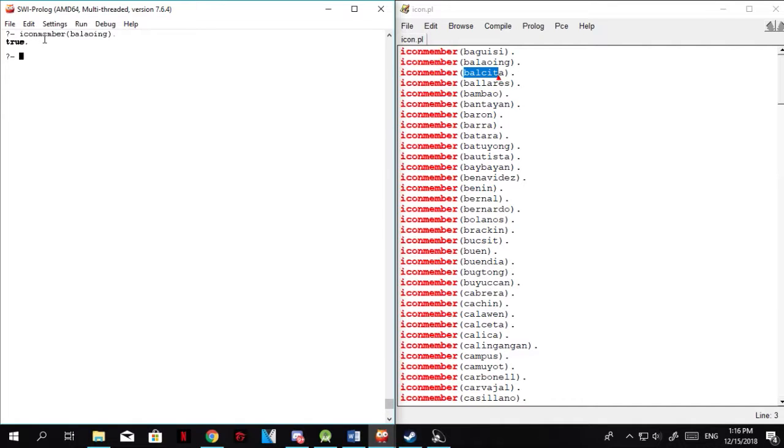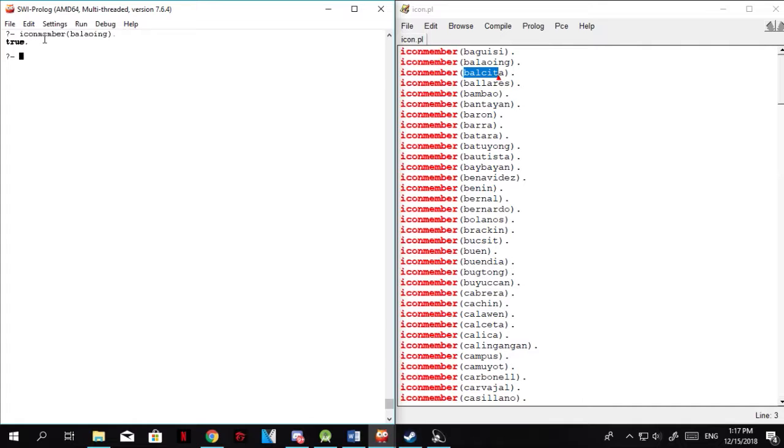So it returns true. Whenever you write a statement or method in your terminal, it always returns true or false. However, you can always change the message prompt, which I will show you later.